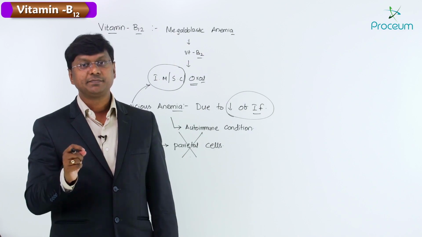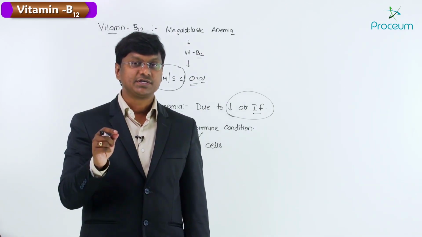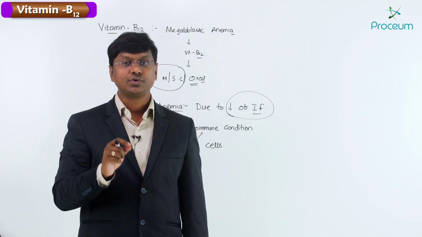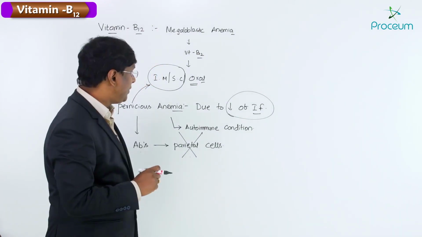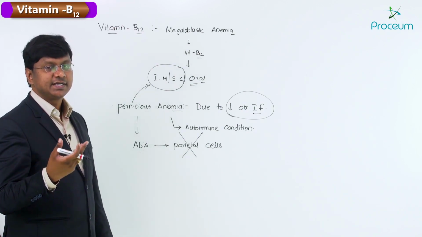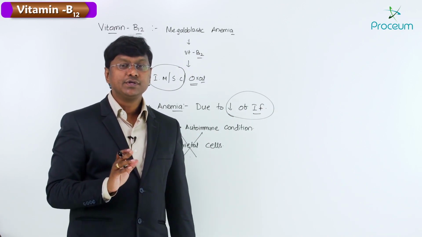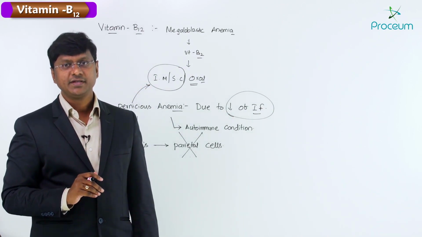That is the reason why in pernicious anemia vitamin B12 has to be administered either through the subcutaneous route or through the intramuscular route. Whereas in other forms of megaloblastic anemia, such as dietary deficiency of vitamin B12, you can give the oral formulations of vitamin B12.